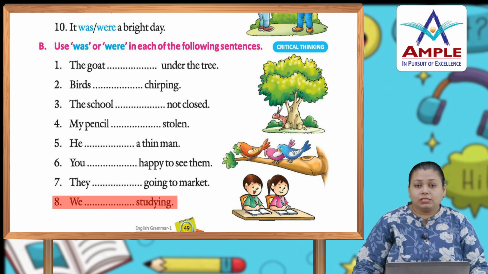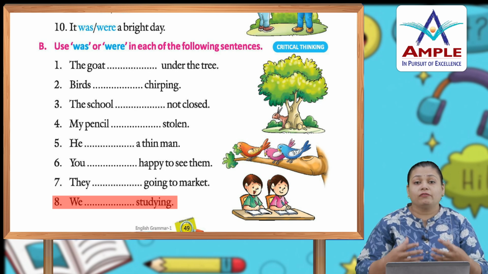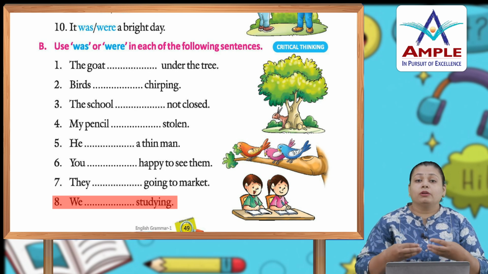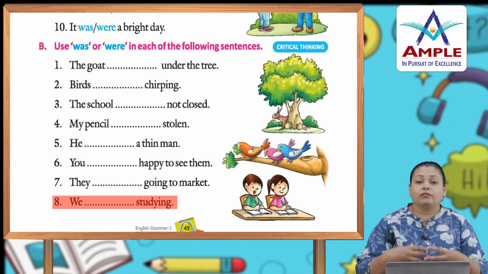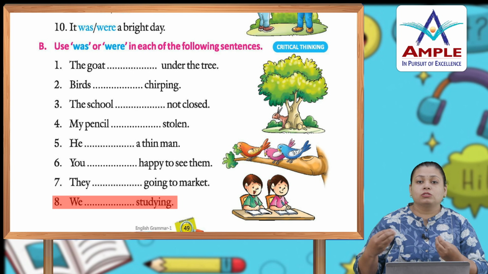So you will fill these with was and were for the following sentences, and this is a very easy chapter. You need not think or understand much about it because it is very easy. When we are talking about the past, we use was and were. When we are talking about a singular person, we use was, and when we are talking about plural things, we use were. It is very easy, just like is, am, are which we use in the present form, was and were are used in the past form. So hopefully students, you understand the chapter very well. Do the pending exercise on your own.